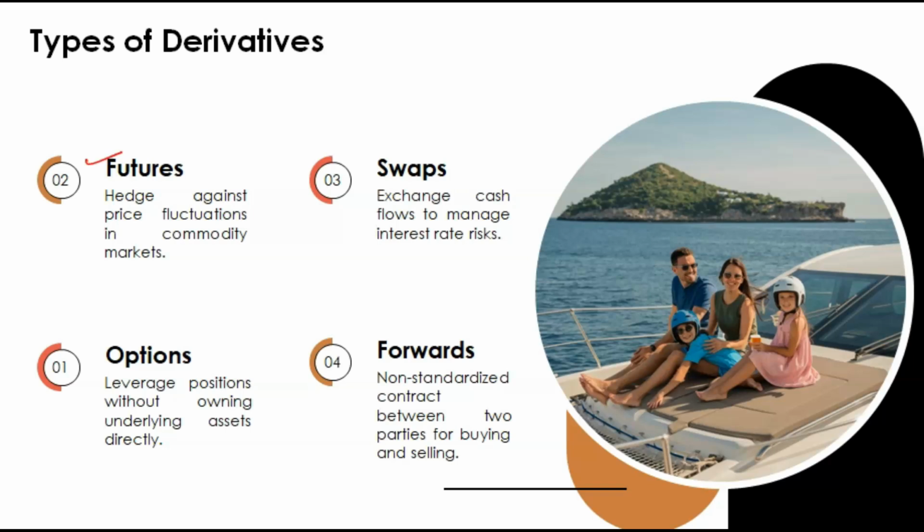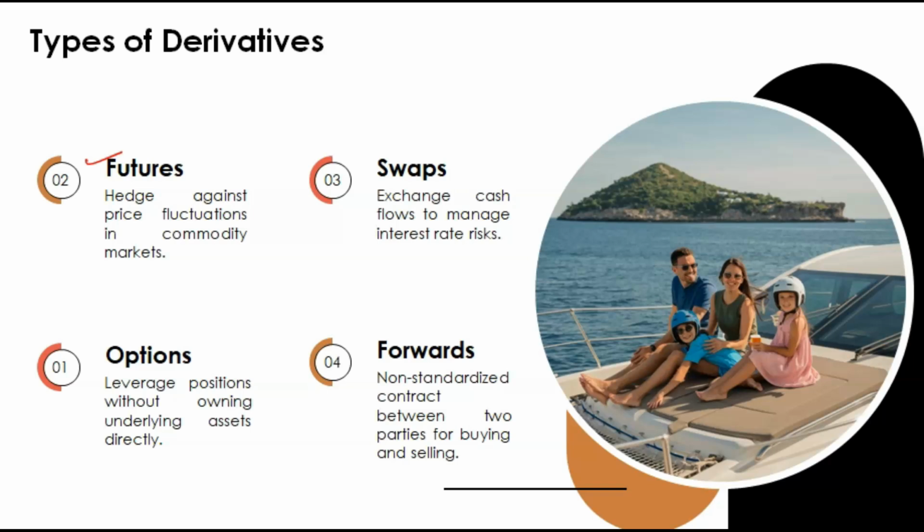So that is called futures. Price is already decided that at this price only I will buy it, but not today, I will buy it on some future date. So it hedges against price fluctuations in commodity markets. Maybe today I have already decided that I'll do trading on some future date at this price, but no one knows whether the price of that particular commodity will increase or decrease. So there's a risk, but this is how futures work.